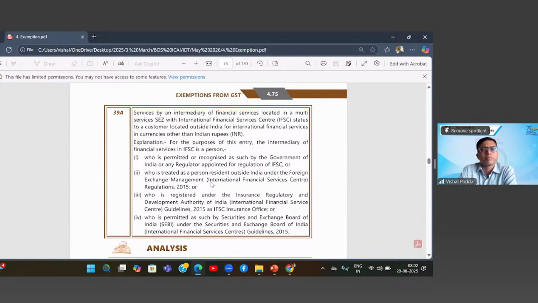Then you have this 39A, not very relevant, but since it is there, we'll just go through this. So Swaminathan, will you please read for me? Yes, sir.